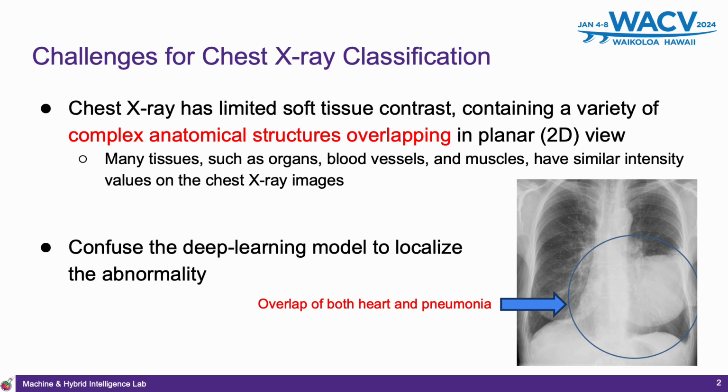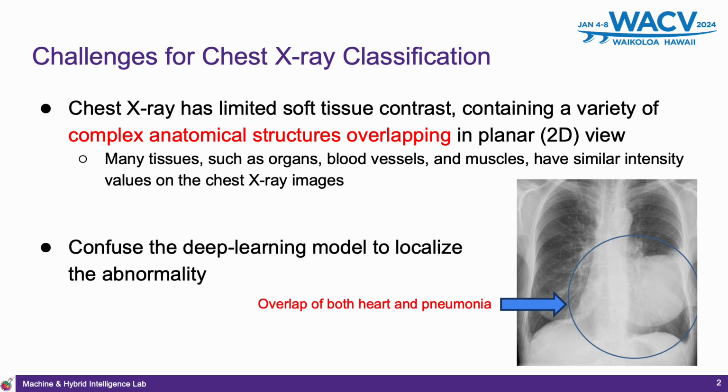Chest X-ray has limited soft tissue contrast, containing a variety of complex anatomical structures overlapping in a planar, 2D view, so that many tissues, such as organs, blood vessels, and muscles, have similar intensity values on the chest X-ray images. As you can see in the figure shown on the screen, the heart and pneumonia are overlapped together. This can largely confuse the deep learning model in localizing the abnormality.